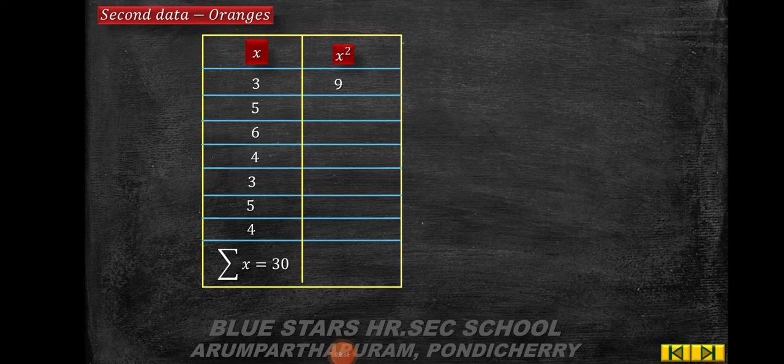X is 1, 3, 4, 7, 9, 2, 6, 2. And x square is 1, 9, 49, 81, 4, 36, 4. So summation x square is 184. This is the data of guavas. You just rectify the mistake.